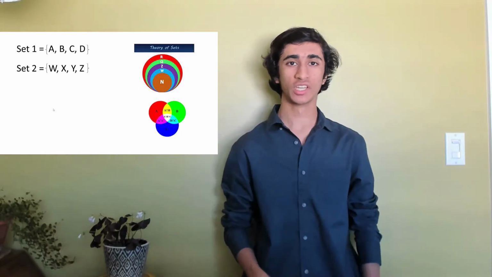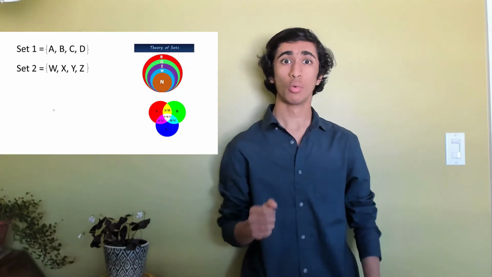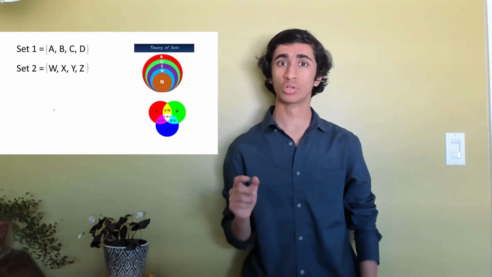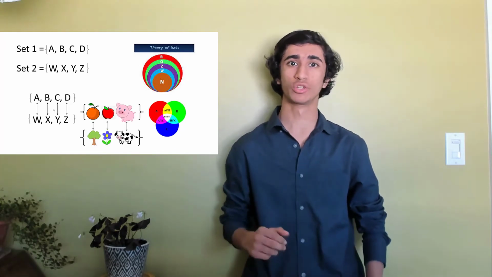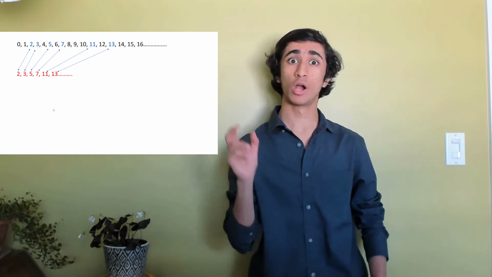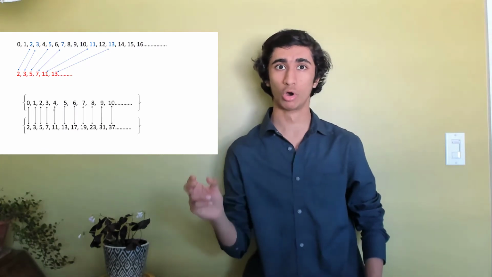Suppose I have two sets and I wish to see which set has more things in it. One way I can do this is to count, but notice how I don't have to do this and simply match the elements up one to one. We know that the set of primes are only a part of the set of whole numbers, and this must mean there are more whole numbers than primes.